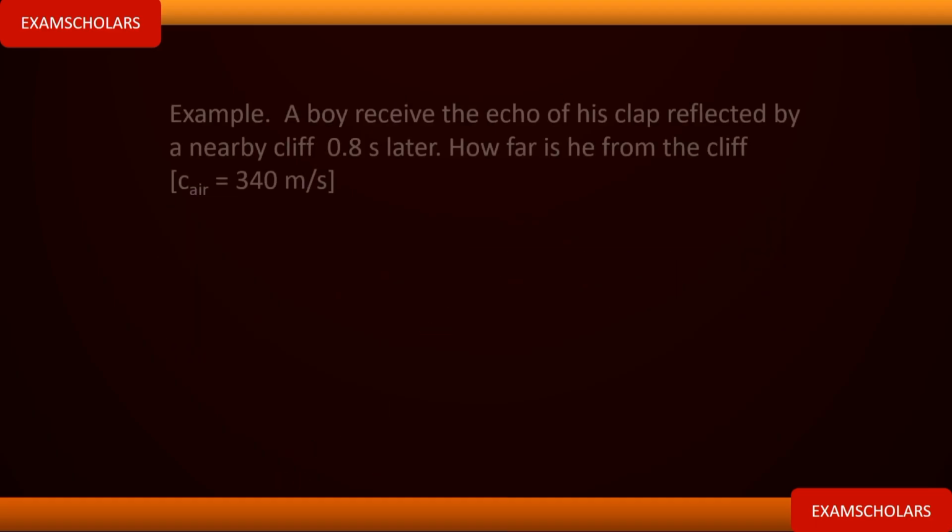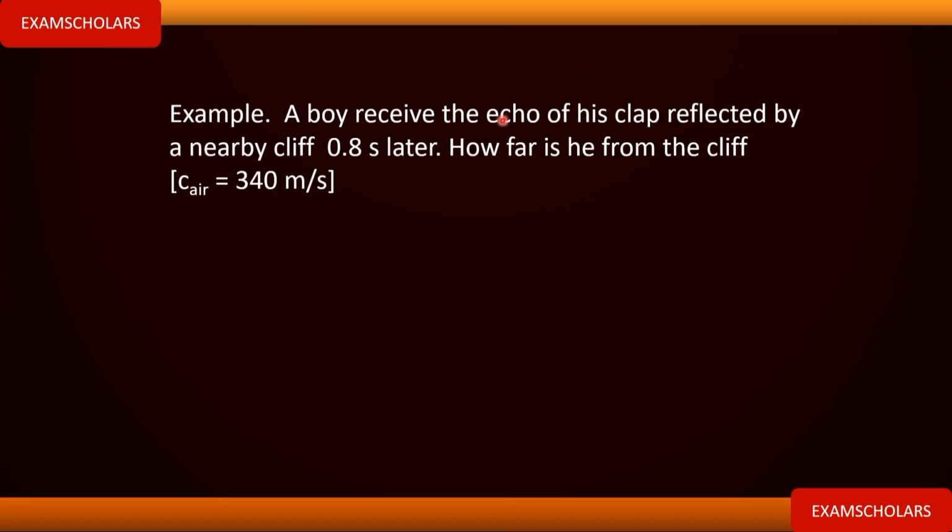Now let's solve this echo question. A boy received the echo of his clap reflected by a nearby cliff 0.8 seconds later. How far is he from the cliff, given that the speed of sound in air is equal to 340 meters per second? So you are given this speed. How do you solve this question very fast?